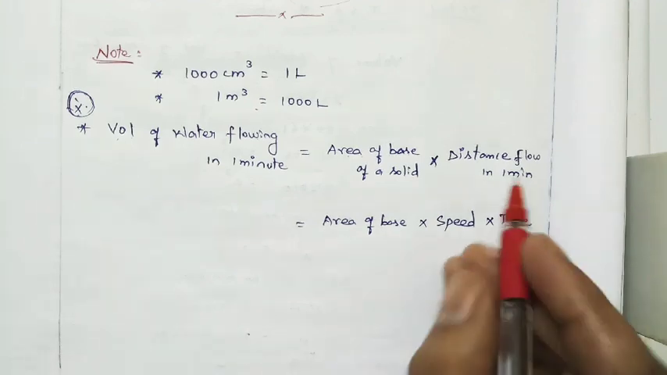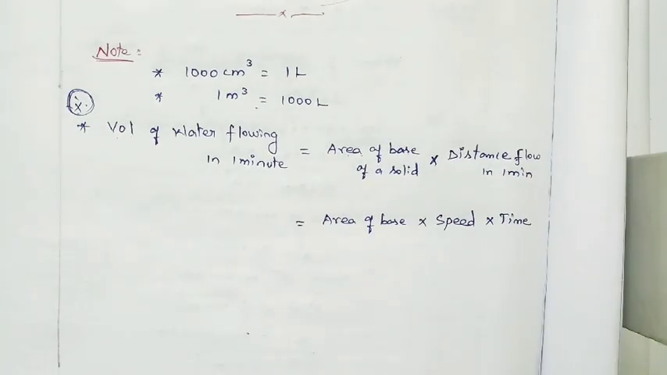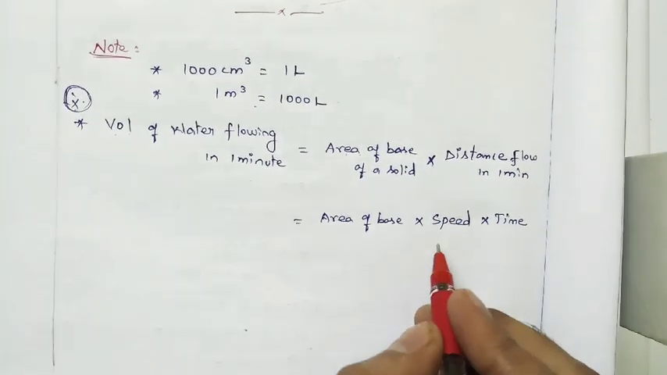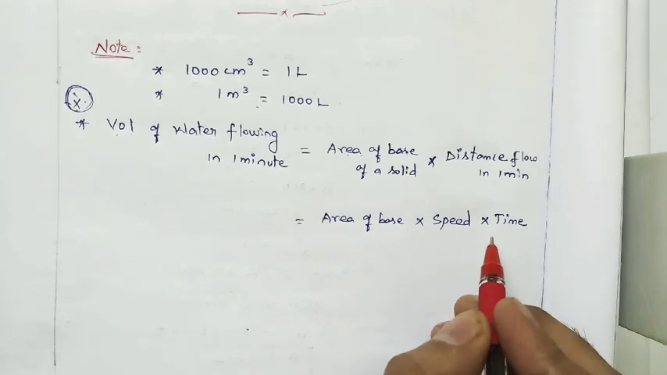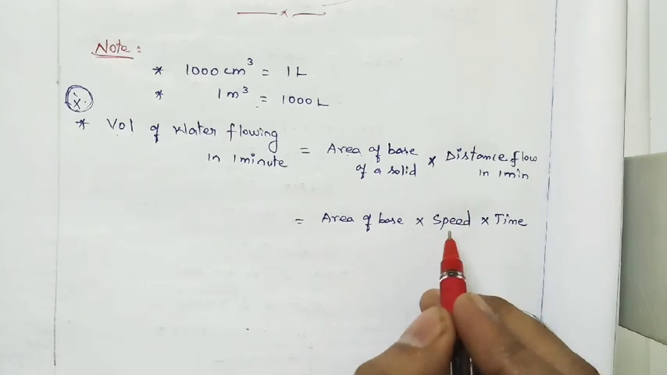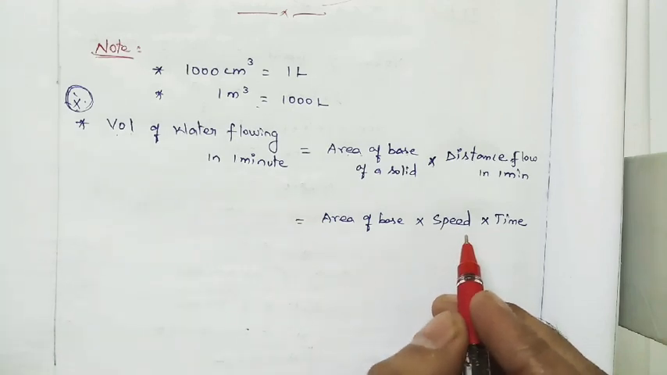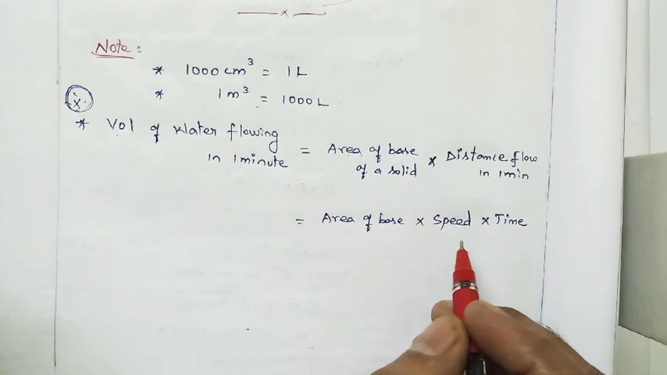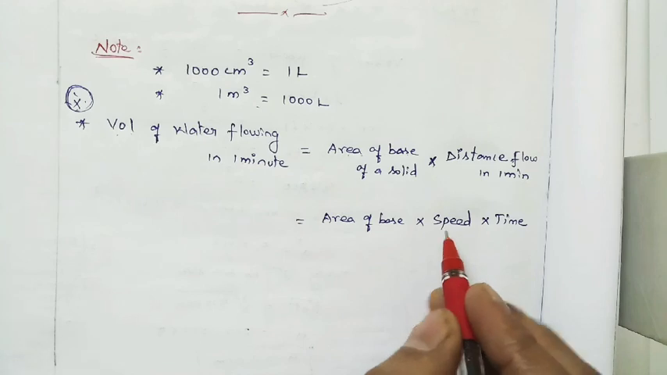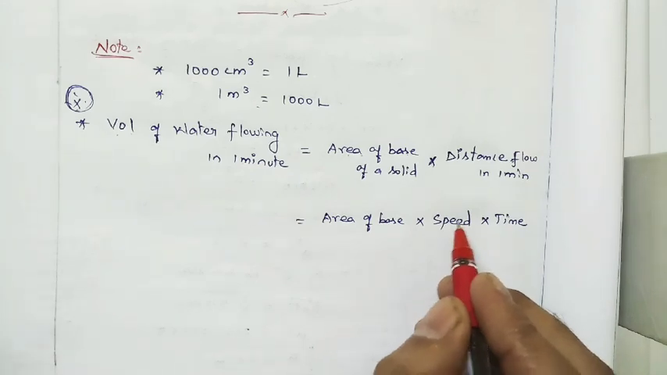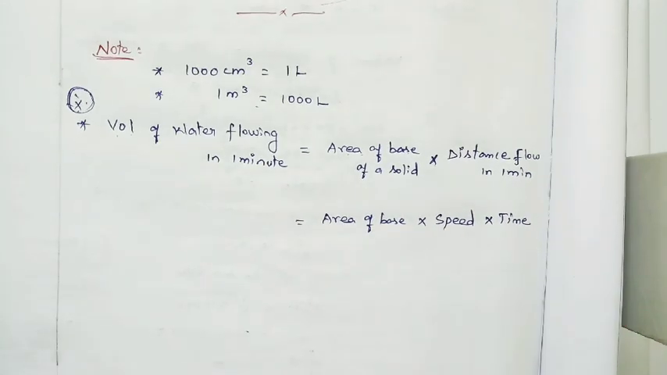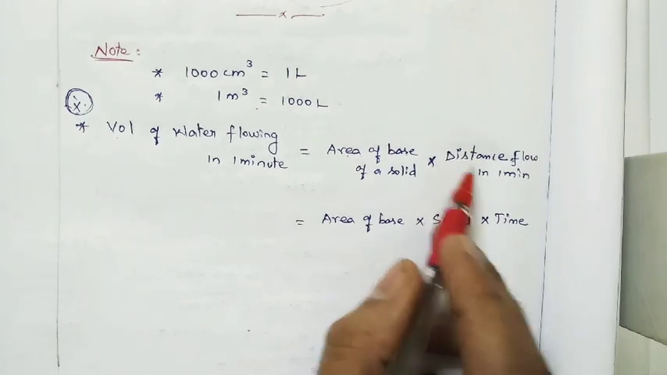They won't give you the distance. Simply they will say that for this much time the water flows at this speed. For example, water flowing for 30 minutes, the speed of the water is 20 km per hour. So they will give the speed and the time only, they won't give the distance.